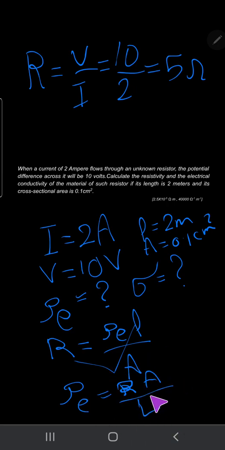Substitute in this equation: resistivity equals 5 times area 0.1 times 10 to the power negative 4 to change the centimeter square into meter square, divided by length 2, equals 2.5 times 10 to the power negative 5 ohm meter. Conductivity is 1 over resistivity, so it equals 40,000 ohm to the power negative 1 meter to the power negative 1. Okay?